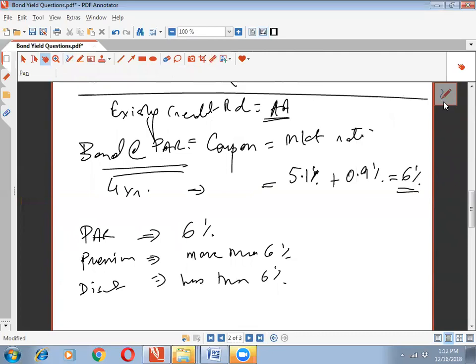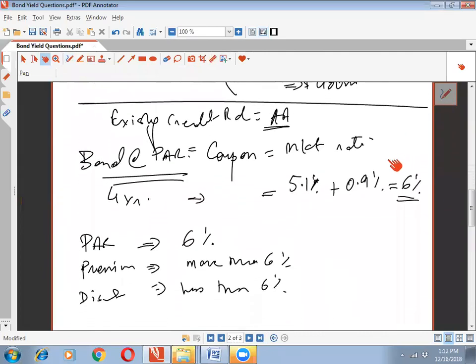Okay, so now let's just see. The new bond that we want to issue is going to have a 4-year term to maturity. So the government yield for a 4-year term to maturity is 5.1%. And it says the appropriate credit spread is 0.9% for the 4-year term. So that means it is going to be 6%. So basically, if we issue the bond at par, then the rate is going to be 6%.